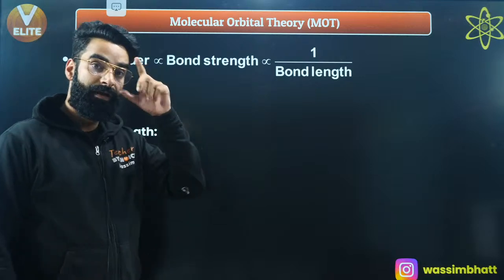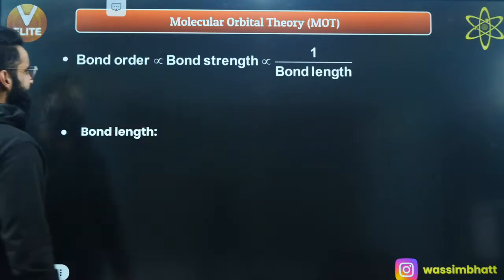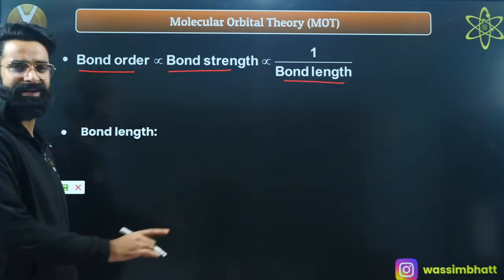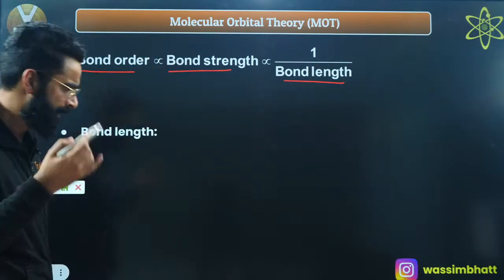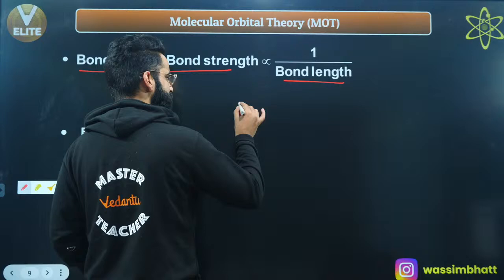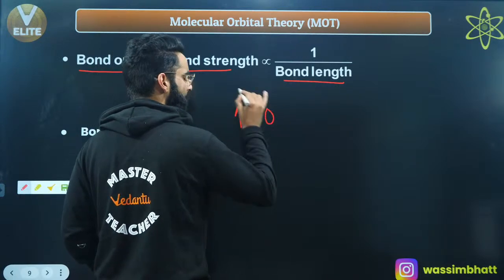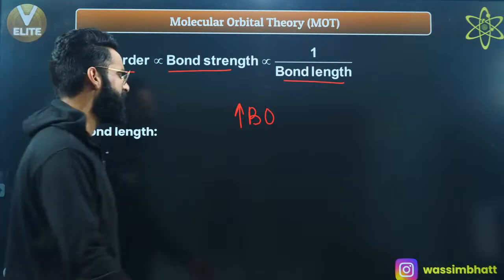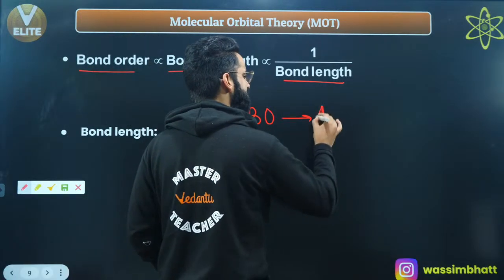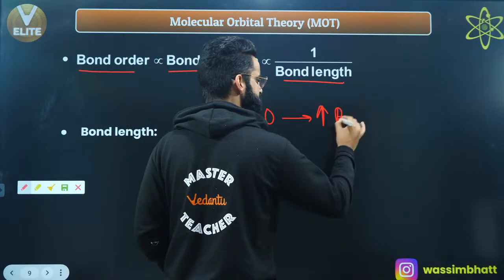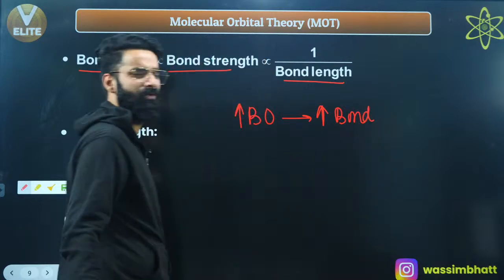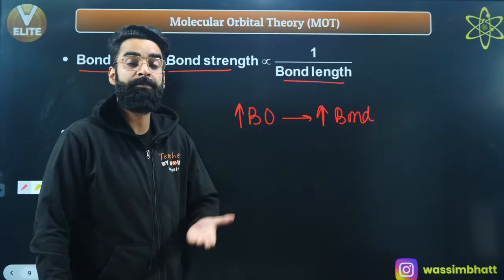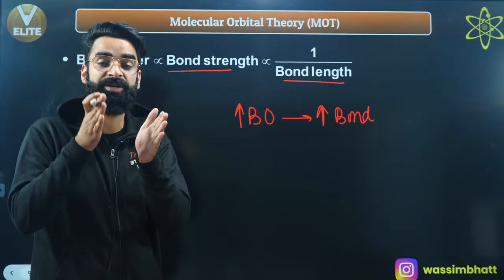Now, remember one more thing. Bond order is related to bond strength as well as bond length. For example, if I say the bond order is more, what does that mean? That means more bonds are present between the atoms in the molecule. What is a bond basically? A bond is a force of attraction. The more the bond order, the more bonds will be present. More bonds means more force of attraction between the two atoms.